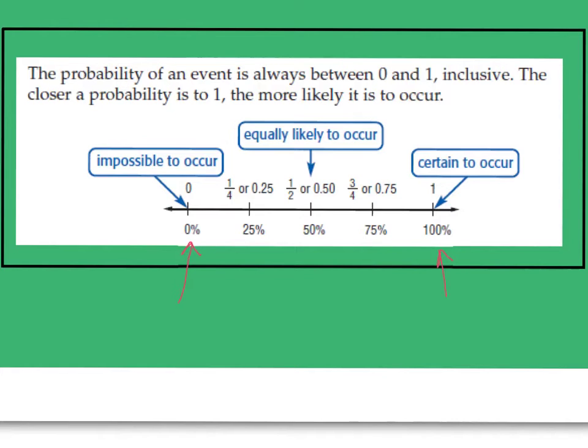An example of a probability equaling 0 would be if you had a dice and you rolled it, the probability of rolling an 8 would be impossible because there is no 8 on a regular 6-sided cube. The probability of rolling, let's say, a number between 1 and 6, that's going to happen no matter what, and so that means the probability is equal to 1. It is certain to occur.